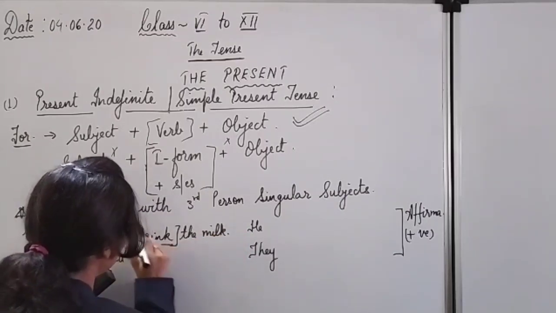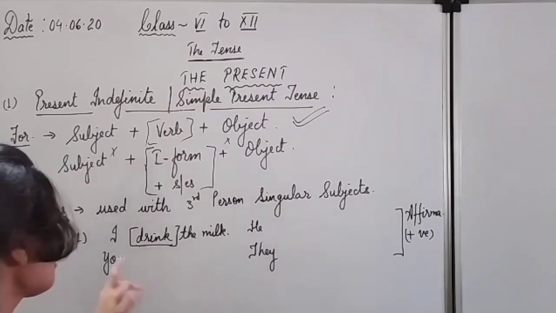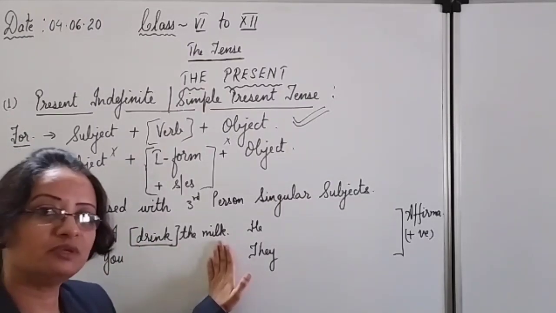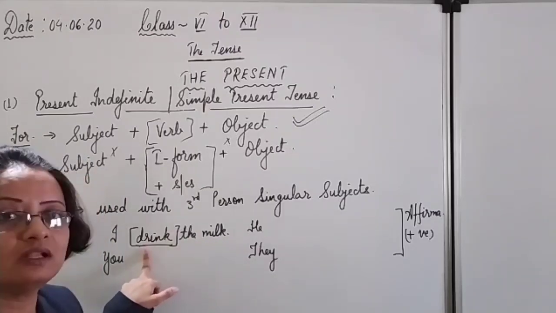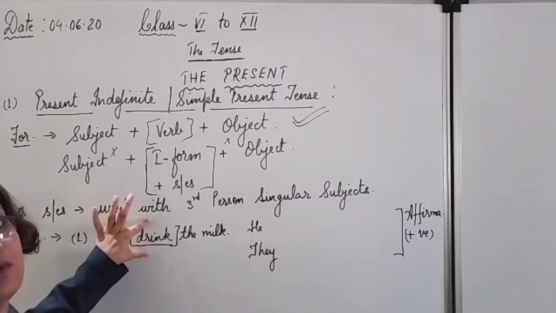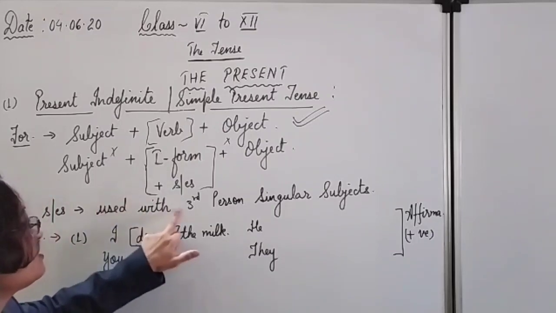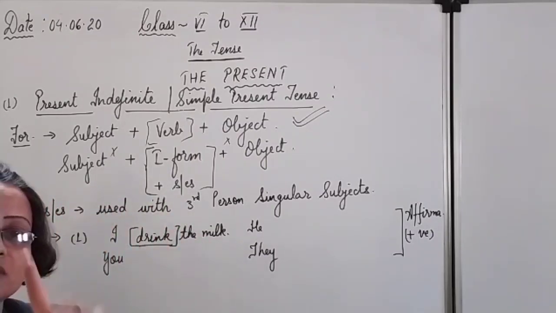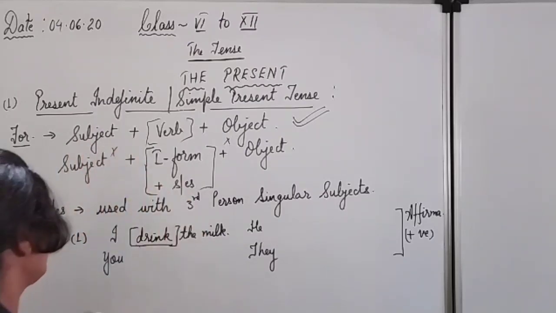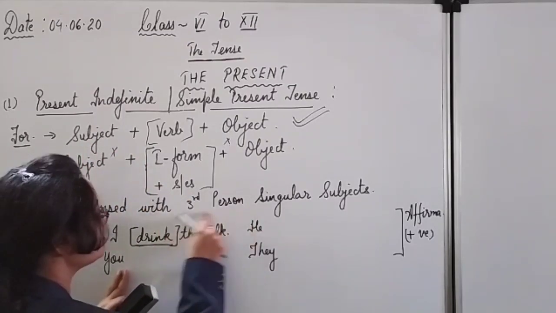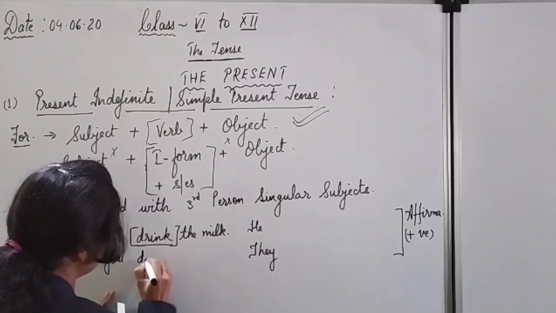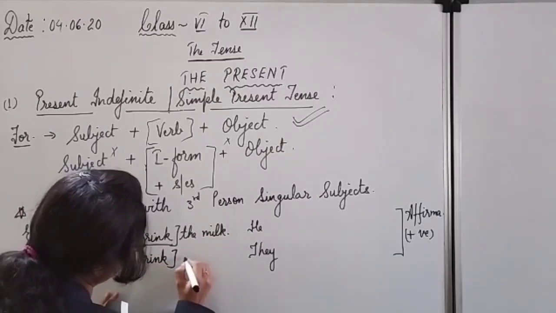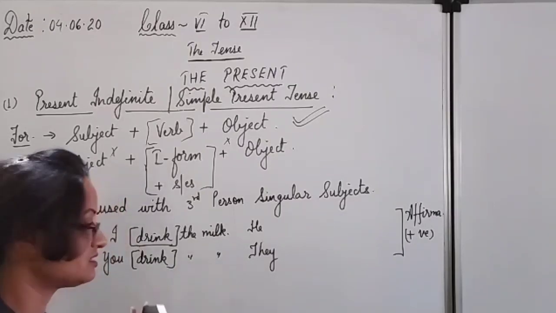Okay, here we have made the change. I will be the same in all. The milk, the object, will be the same; only this verb part will change. See, drink is the first form. With first person and second person, no S or ES. Directly the first form of the verb from your verb form table. You, again, see the rule here. We have to use directly the first form and the milk as it is.